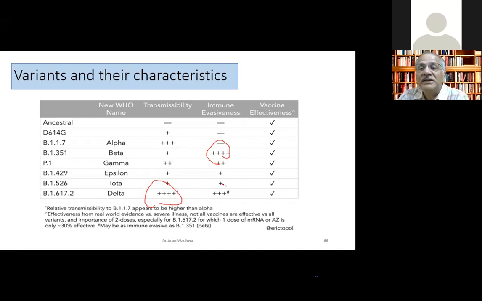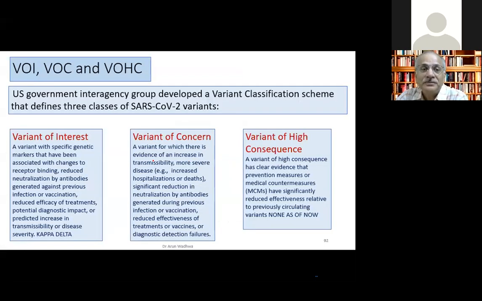And immune evasiveness, we've seen in our country, the Delta strain also, people who had taken two doses of the vaccine, they still got the disease. So the Delta was a deadly combination of transmissibility and immune evasiveness. South Africa is infamous for evasiveness, UK for transmissibility, and this one had both of these two things.